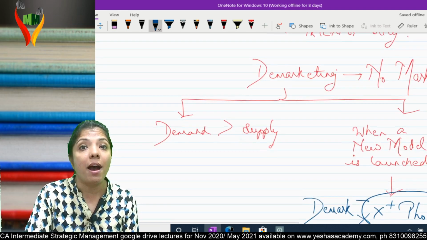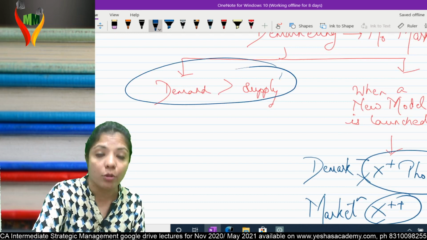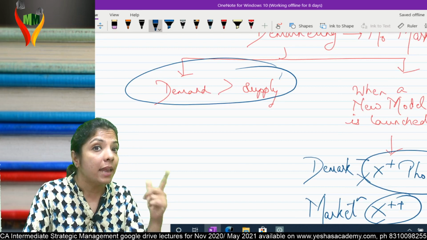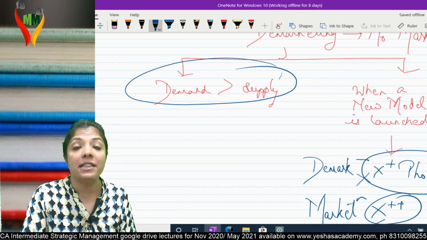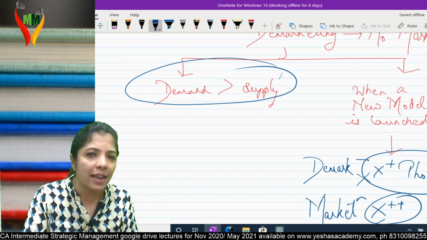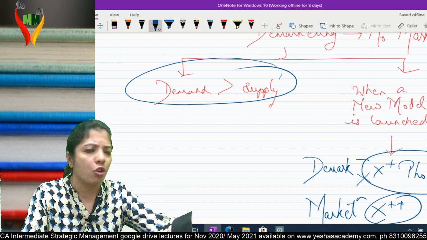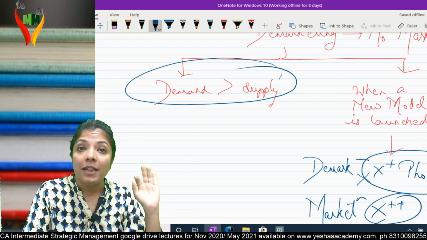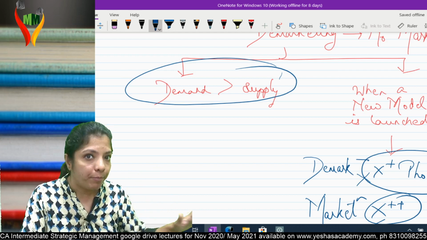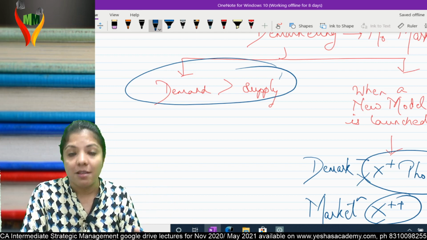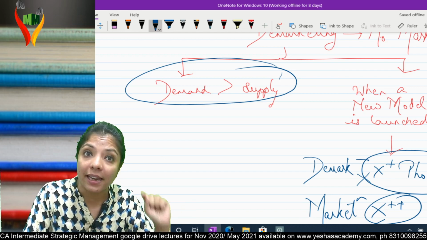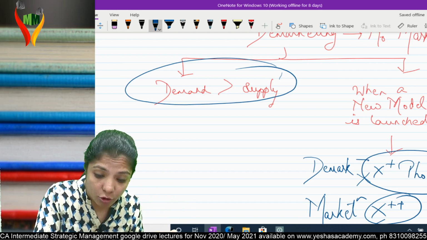Now, this one. Demand is greater than supply. This example is given in the book. Assume I have more demand and I'm unable to supply. In that case, if I don't supply, it will create negativity. Customers will say, when you can't meet my demand, why is your shop open? Close it. So what will I do? Temporarily, I'll stop marketing that product. I'll go for the production. And once my production is ready, I'll start marketing it again. This is called temporary demarketing.